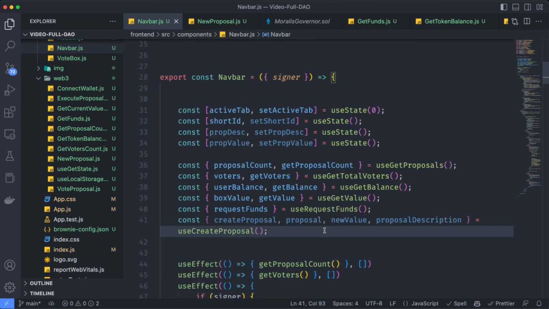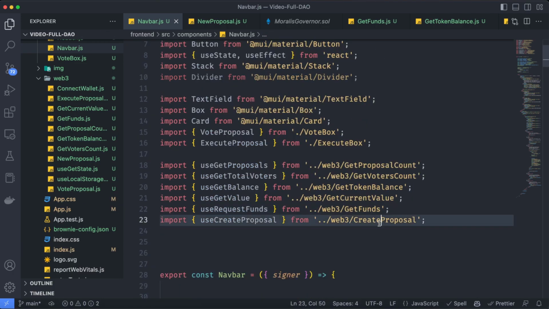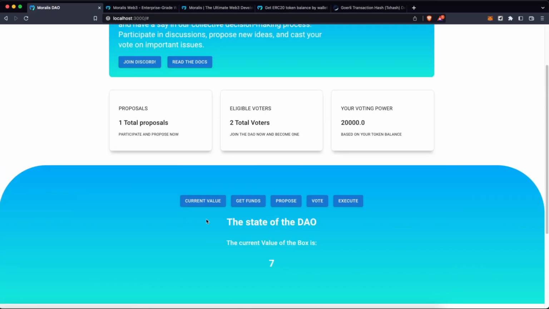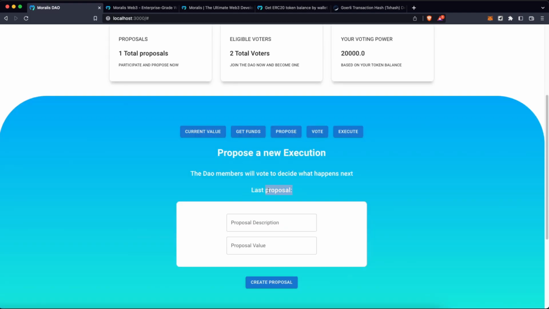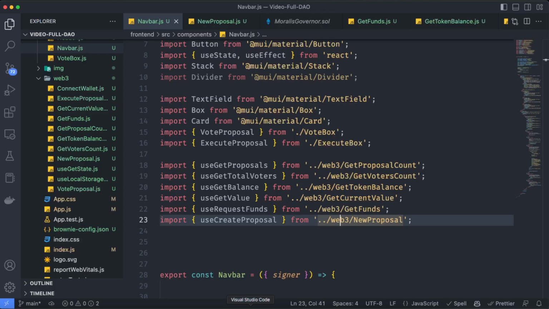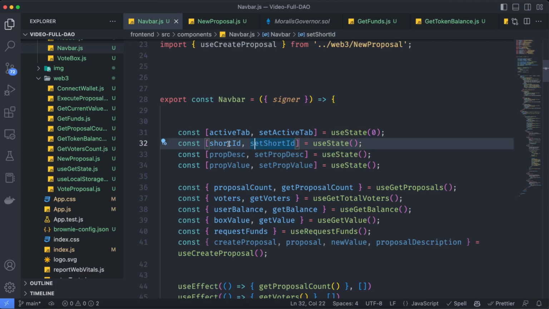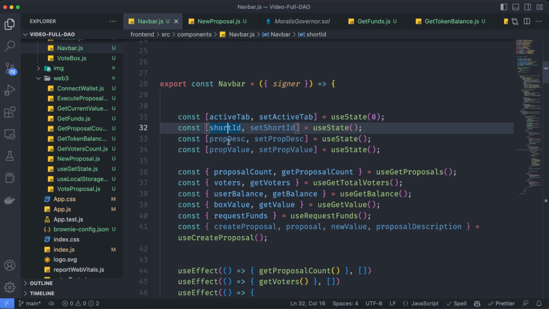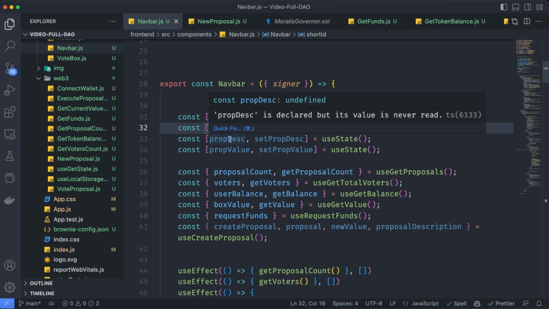And now we can start using all this information as we did before, with the difference that this is not createProposal, but newProposal instead. So let's save this, and now our frontend is happy with us. So let's change this last proposal to the latest proposal, which we stored. Let's go back to the code and use that. We are going to use this short variable I declared before, shortID, because this is going to return us a really big string of the proposal,